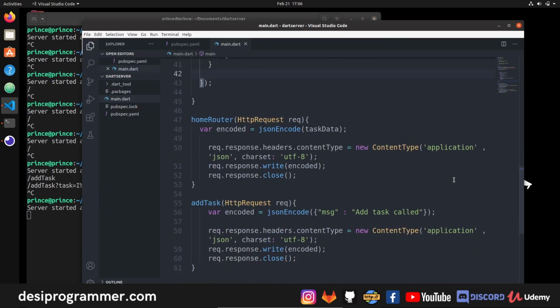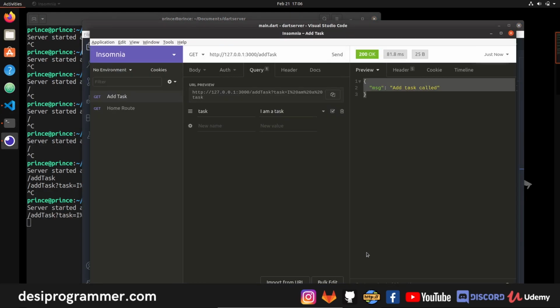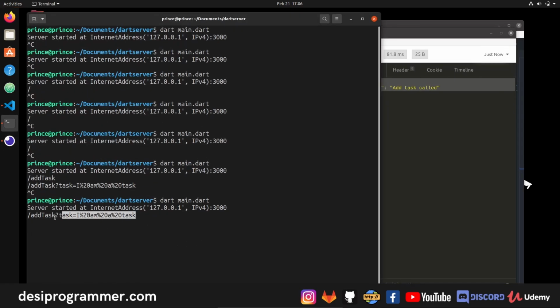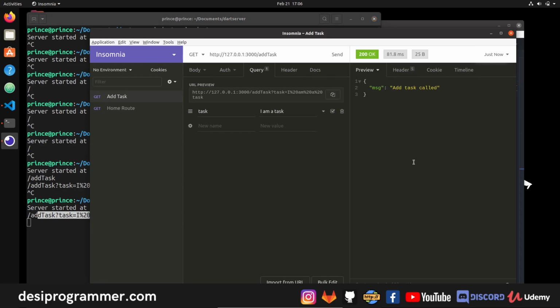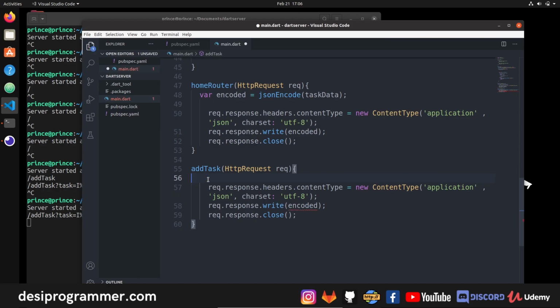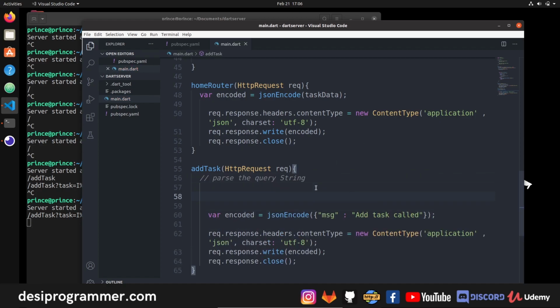We have the server up and running, but still if I go back to Insomnia and click on send, I will simply get this message. I still have to parse the data. Now here, as you can see, we are getting this data, and this is a URL string, so I have to first parse the URL string and then I will get the data from it. So for that, I have to use URI in my add task. Let's remove this because I don't need it. Actually I need it. Let's keep it here so that we don't get an issue. Control plus Z. Now to parse the query string, thanks to Dart, we already have a package for that.